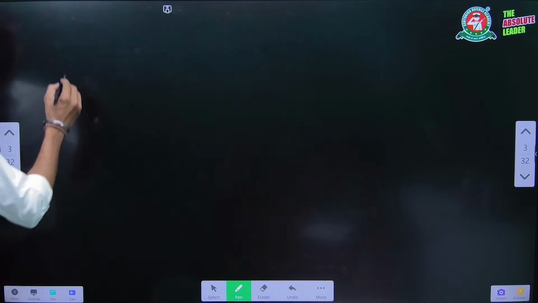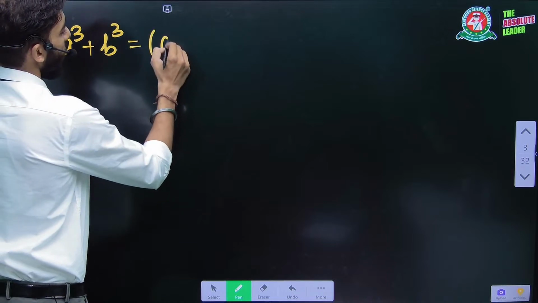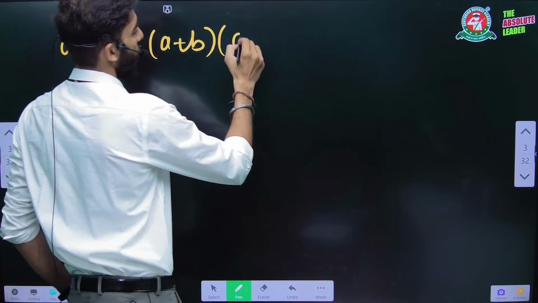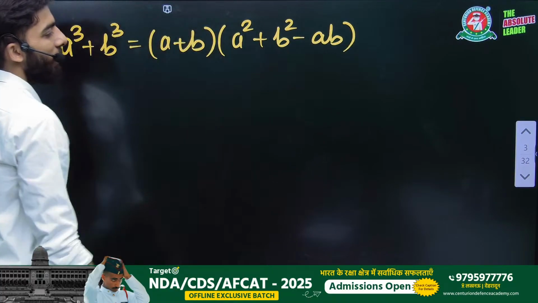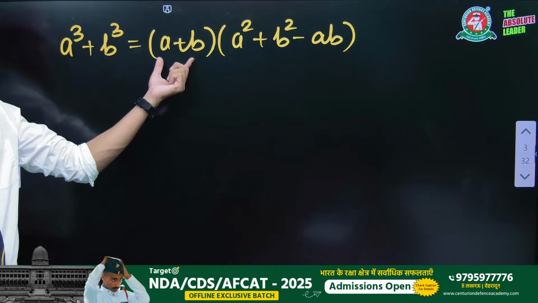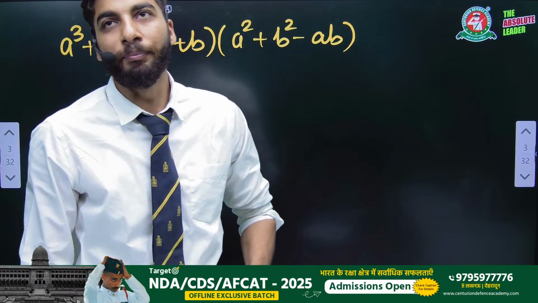And again, if there is written a cube plus b cube, then one factor is a plus b and another is a square plus b square minus ab, right? Here there is minus ab. If the first factor is plus, this factor will have ab with minus, right?